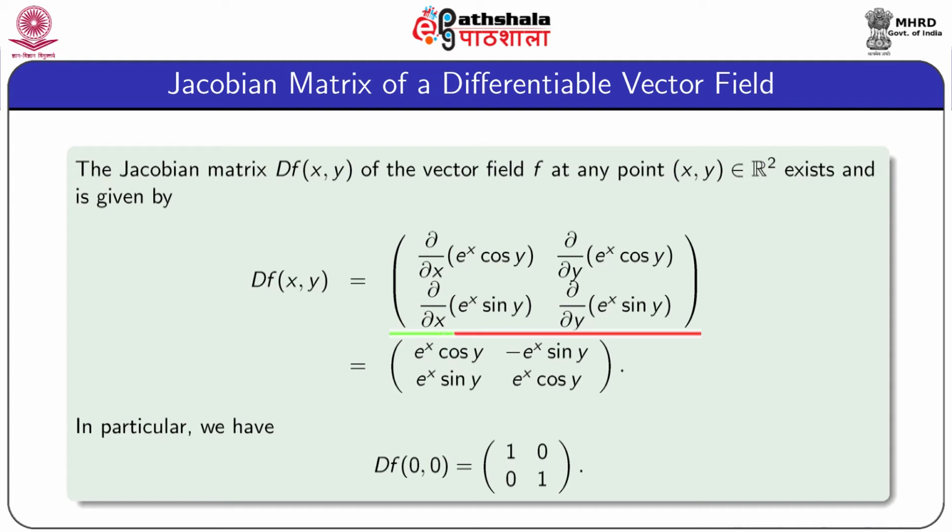row is del/del x of e^x cos y, del/del y of e^x cos y. Second row del/del x of e^x sin y, del/del y of e^x sin y. So, we have the 2 by 2 matrix: e^x cos y, minus e^x sin y, e^x sin y, e^x cos y. In particular, we have df at origin equal to the identity matrix of order 2.